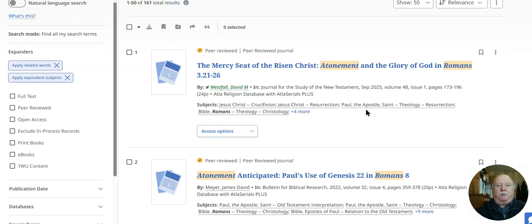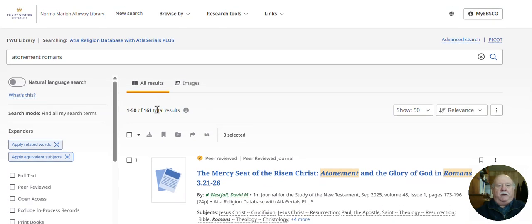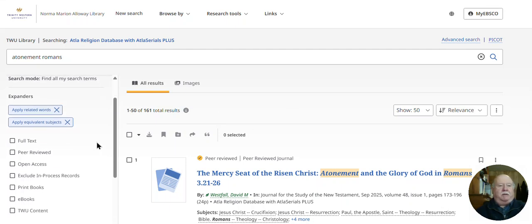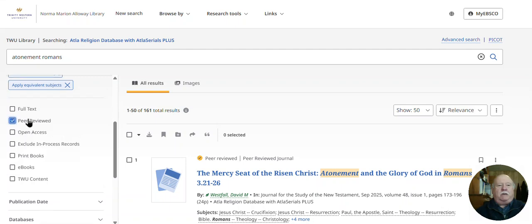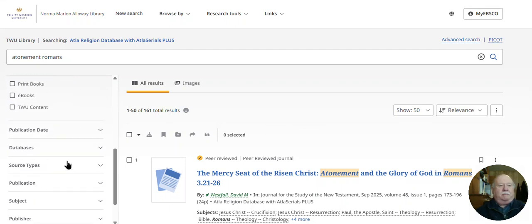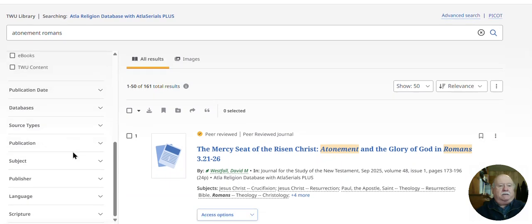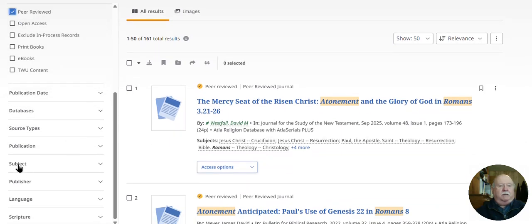You notice we have a number of results here, a total of 161. That's quite a few. Let's see if we can limit that down a little bit. We could limit it to peer-reviewed, which should be the most scholarly of those articles. So we could do that. But there are also other kinds of limiters that we can use, particularly subject.